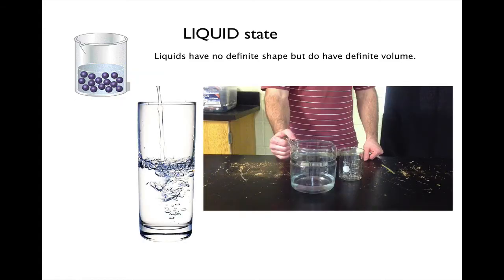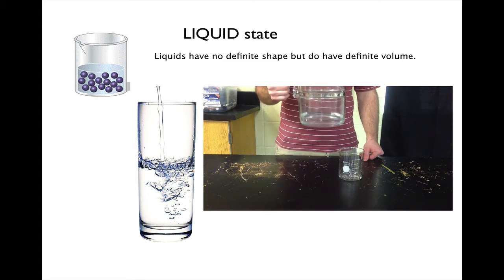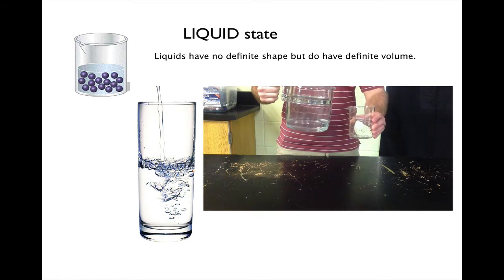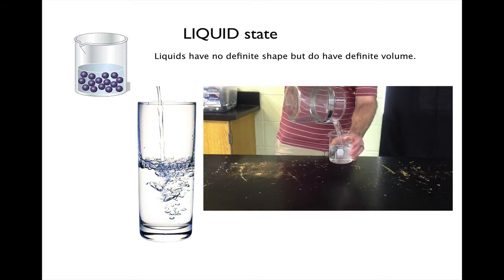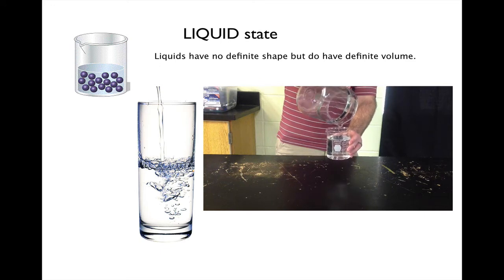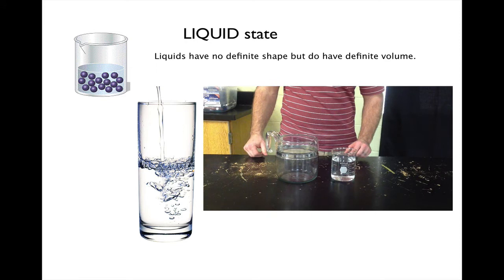A liquid. Liquids do not have definite shape, but they do have a definite volume. And so if we looked at, like I showed you guys in class, the water inside this container, the shape is going to take whatever shape the container it's in. So if I pour it into another container, it's going to take that shape, but the volume stays the same. However much water was in the first container is going to be in the second container.